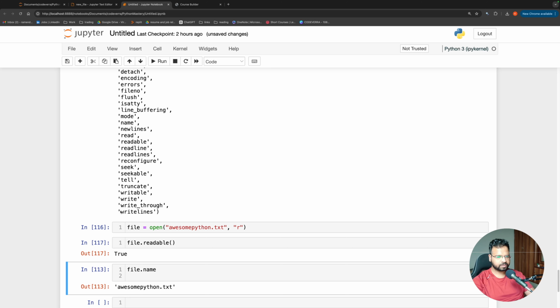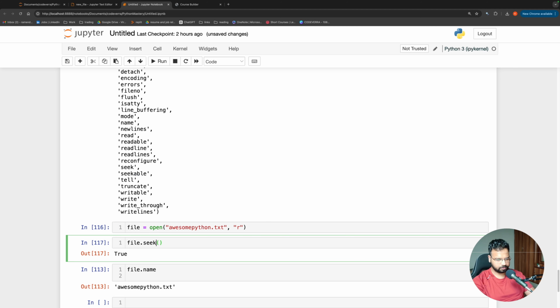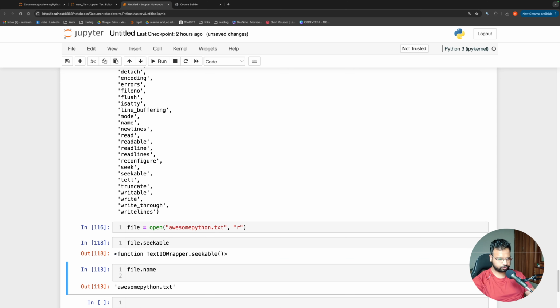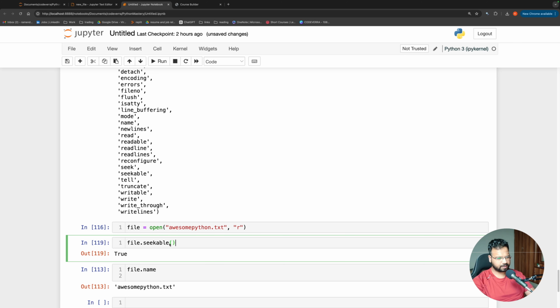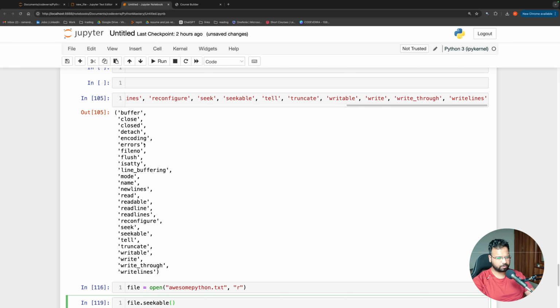Then I have write, and then we have write lines, and few other things are there. So those are not very important. This seek here is important. Seekable basically tells us whether the file will allow seeking or not. Okay, so some files may not allow us to seek. In that case, if you do file.seekable, in my case it should be giving me true. But I think in some binary file or some other kinds of files, seekable will give us false, in which case you cannot use seek. And then tell, I have shown you. And these are some of the functions that you can try out, but the common ones I have shown you.